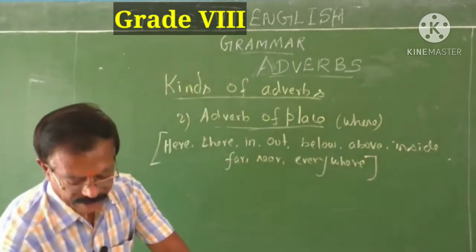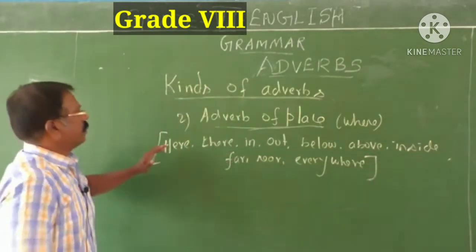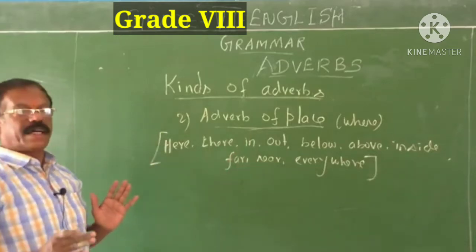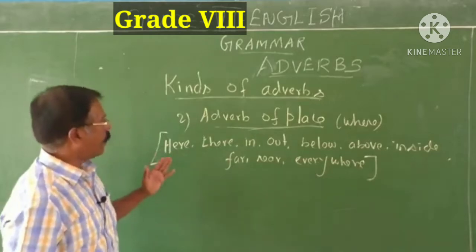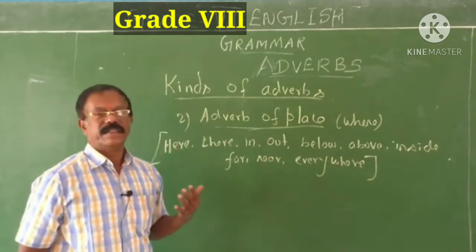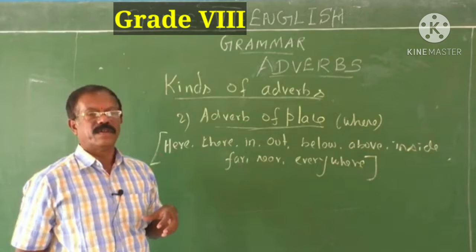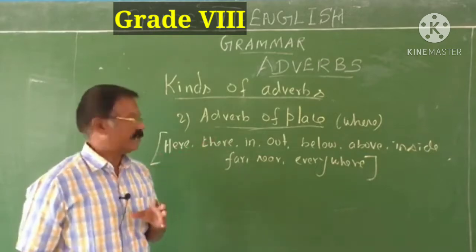So, look at this list, children. They are all called adverbs of place because they give the answer to the question where. It describes the place of action, where it happens. Therefore they are called adverbs of place.